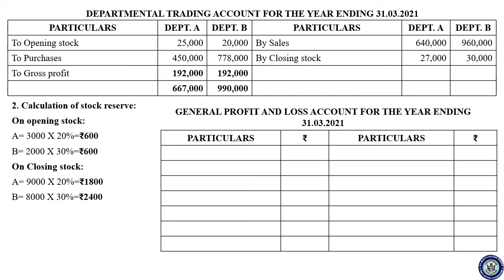So after this, draw the lines for general profit and loss account. So write general profit and loss account for the year ending 31st March 2021. So 4 columns: particulars, amount in rupees, particulars, amount in rupees.